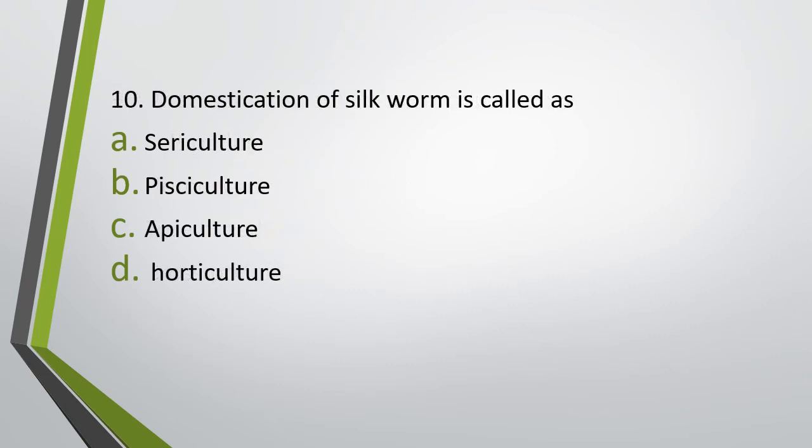Question number 10. Domestication of silkworm is known as sericulture, pisciculture, apiculture or horticulture. Domestication of silkworm is called as. Correct answer is option A. It is called as sericulture. What is pisciculture? Domestication of fish. What is apiculture? Domestication of honeybees. What is horticulture? It is cultivation of vegetables.